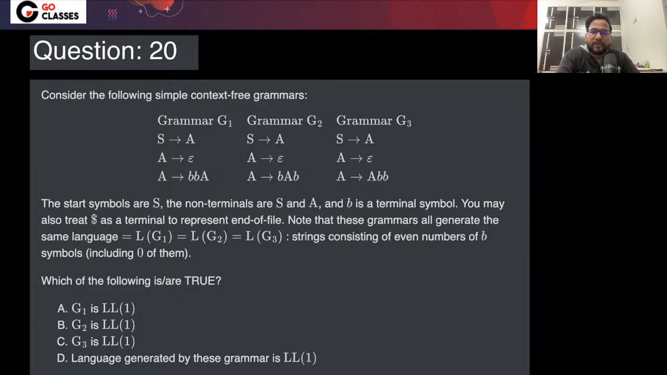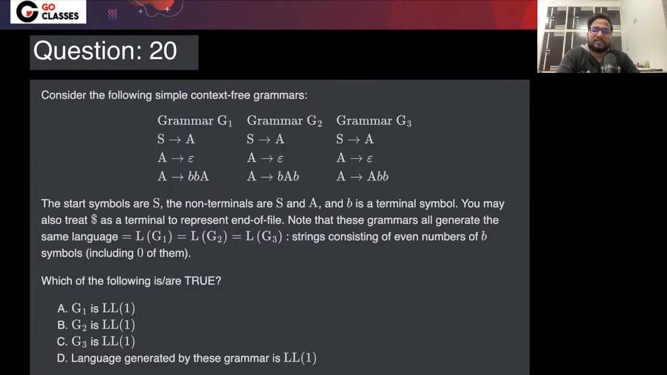By the way, what do you understand from the language? Can anyone tell me what you understand by the language?